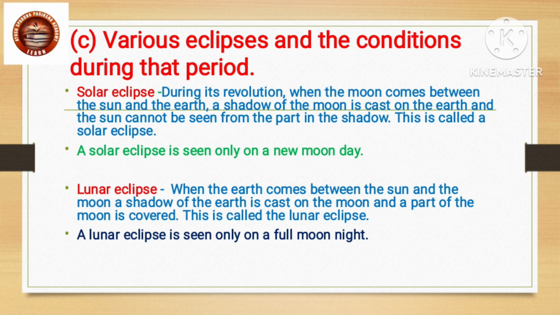Then lunar eclipse. When the earth comes between the sun and the moon, a shadow of the earth is cast on the moon and a part of the moon is covered. This is called a lunar eclipse. A lunar eclipse is seen only on a full moon day, full moon night. There are two types: total lunar eclipse and partial lunar eclipse.